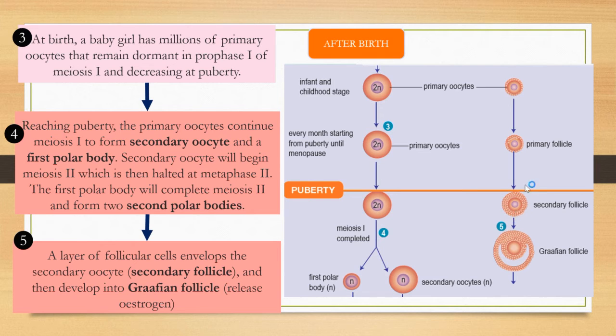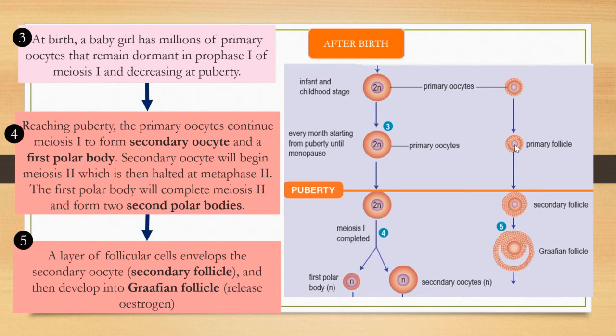We go to this one first. This refers to the primary follicles. The primary follicles protect the primary oocyte.